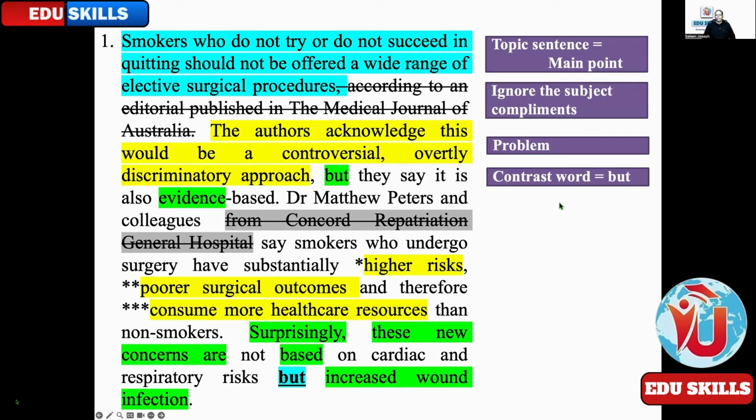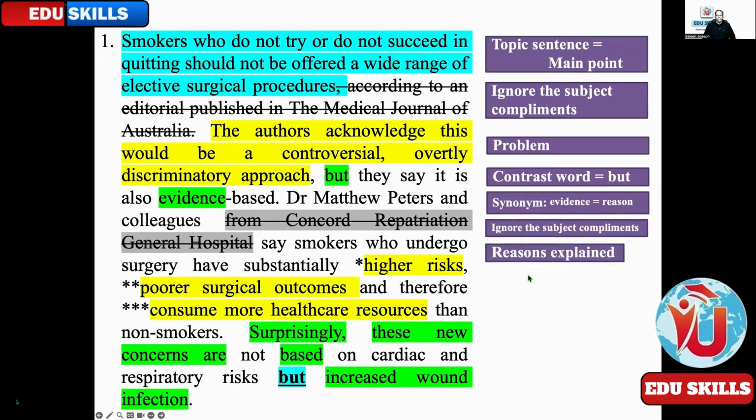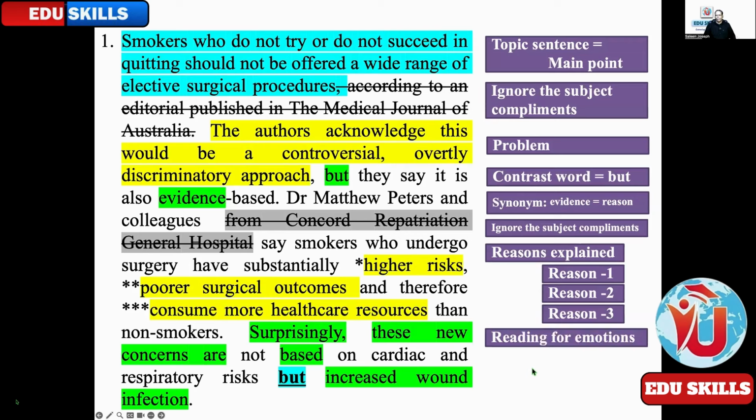Then ignore the subject complements again. Reasons explained. Problem is given, then reasons explained after the contrast word. Reason 1, high risk. Reason 2, poor surgical outcomes. Reason 3, consume more healthcare resources. Okay. Then you have all these, surprisingly, emotional expression, contrast word, but increased wound infection. Reading for emotions and contrast word, but. These are the things, how you analyze one text.